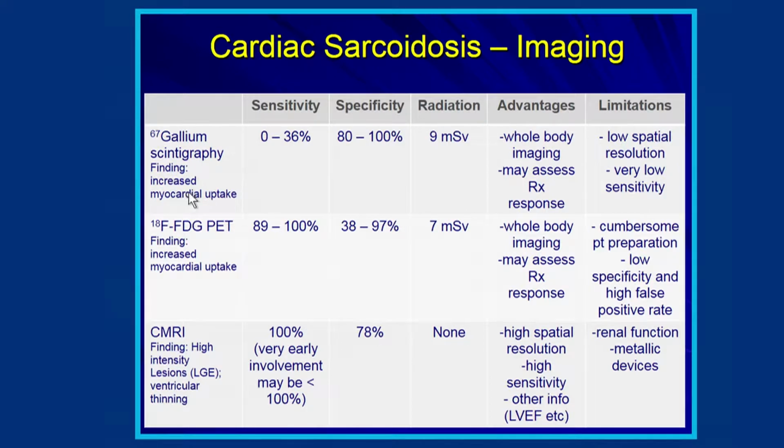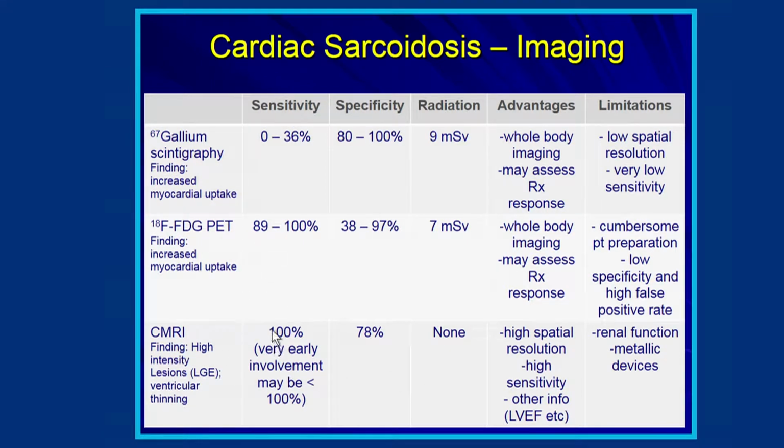So to talk about imaging for cardiac sarcoidosis, gallium was previously used a lot. It's very specific, but it has very low sensitivity. So we are not using gallium at all at the moment in the management of our cardiac sarcoid patients. Really over the last few years, before the advent of hybrid PET MRI imaging, it had come down to using 18-fluorodeoxyglucose PET imaging versus contrast magnetic resonance imaging. And really the two modalities were complementary, but gave very different information, very different sensitivities and specificities.